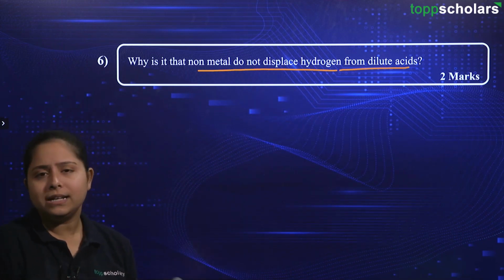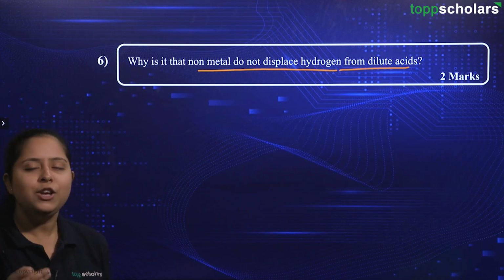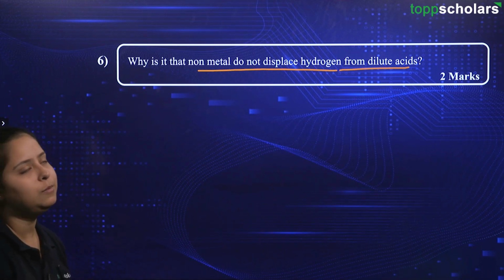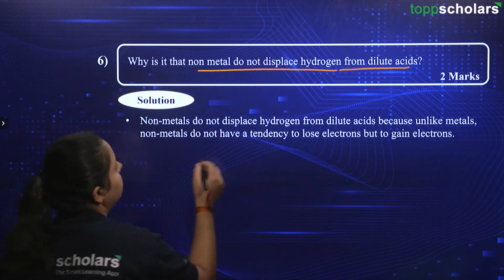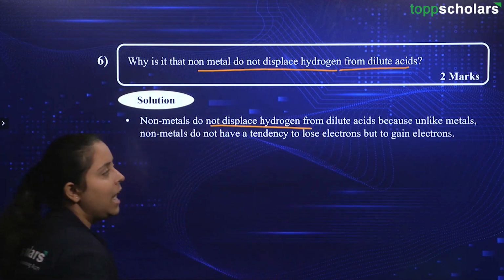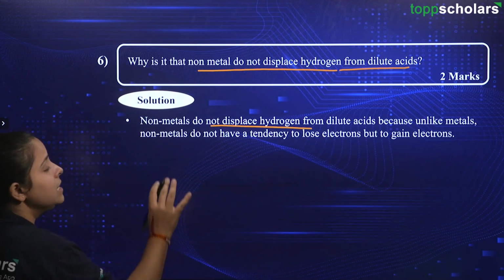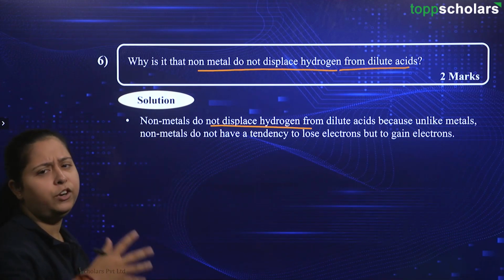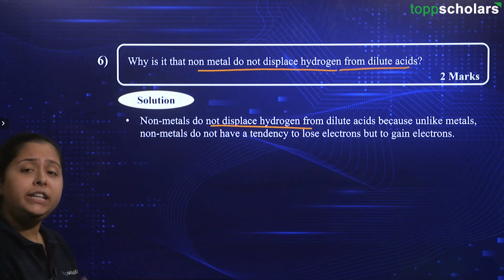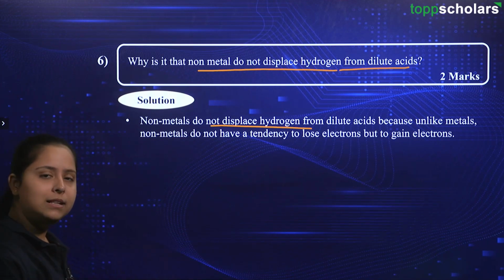So now can you guess what the answer for this question will be? You may pause the video and ponder upon your answer. We will be proceeding with the solution part. So over here, non-metals do not displace hydrogen from dilute acids because, unlike metals, non-metals are obviously different from metals. So they will have different properties than those of metals.